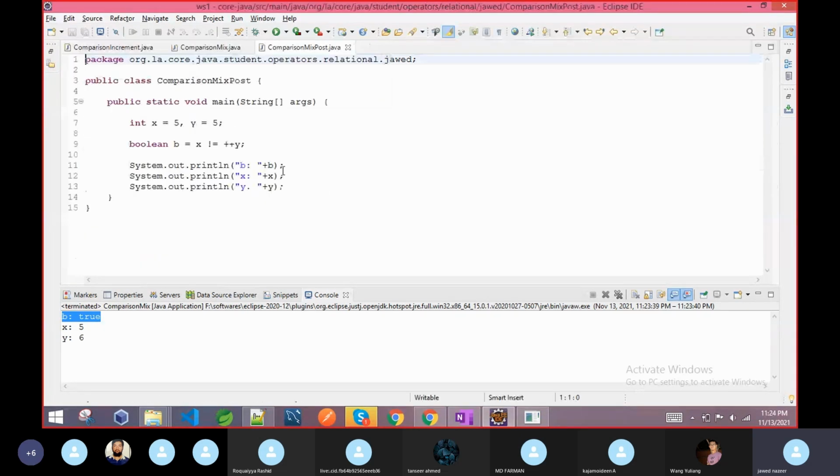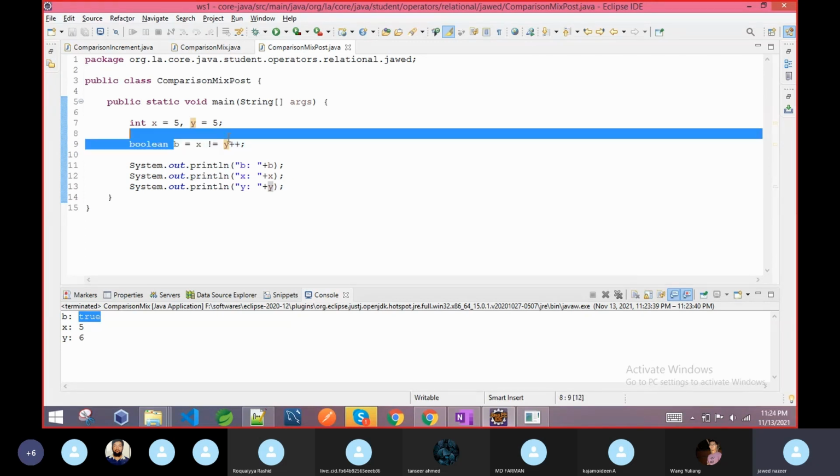The same program I am going to write with post. Okay, I just make it post. Now this time you can see this will result in false. Why false? Because the values they compare are y is also 5 and x is also 5. Why 5? Because it is a post increment. But at the time of printing, it will print 6. But at the time of comparison, it will compare with 5.